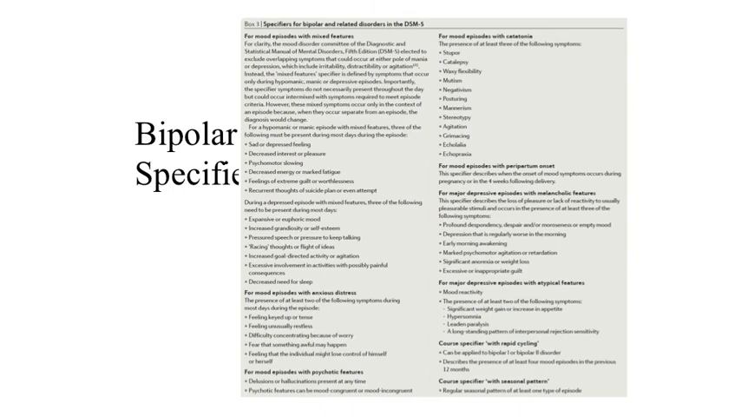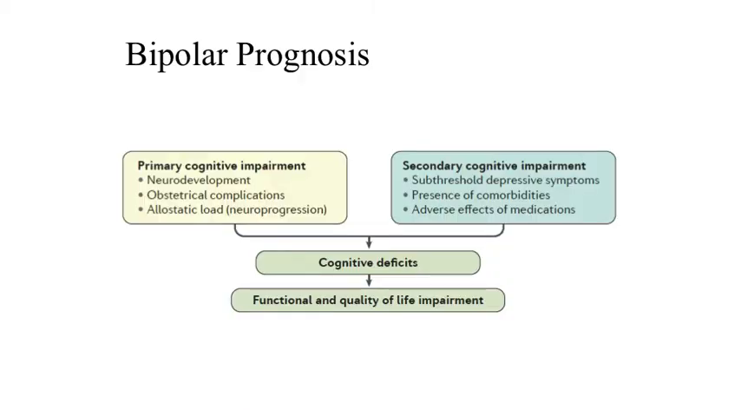There are several specifiers of bipolar disorder that are shown on the screen. These include episodes with mixed features, with prominent anxiety or psychosis, with postpartum onset, rapid cycling, or a seasonal pattern. Although we won't talk in great detail about these specifiers, I wanted to present them to you because this may dictate treatment for certain patients.